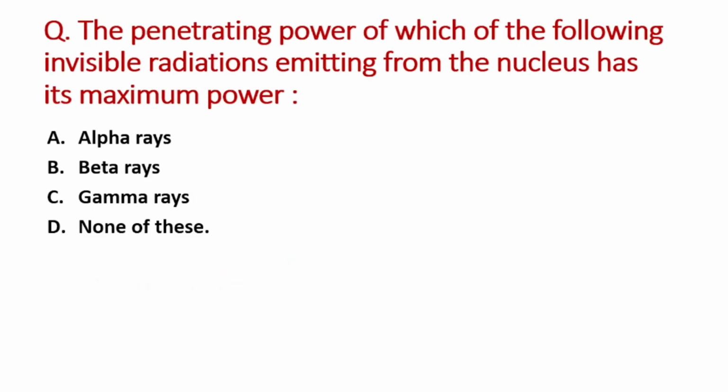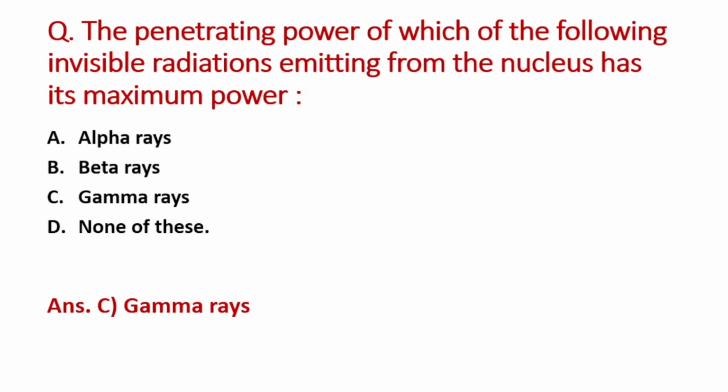Next question: the penetrating power of which of the following invisible radiations emitting from the nucleus has its maximum power? A option is alpha rays, B is beta rays, C option is gamma rays, and D option is none of these. So the right answer is option C, that is gamma rays.